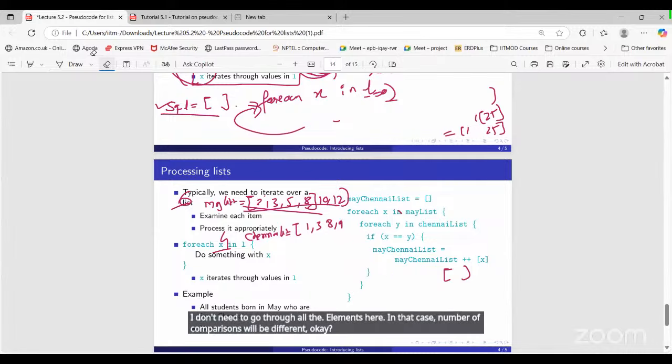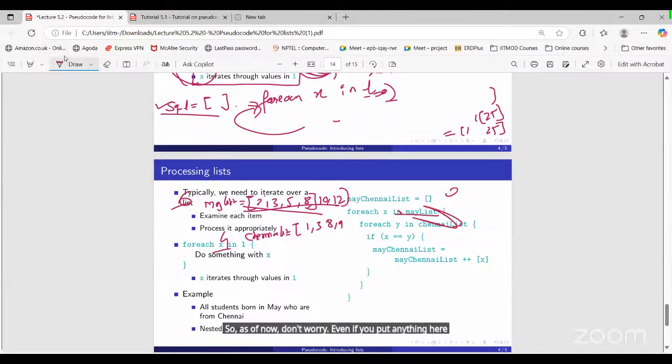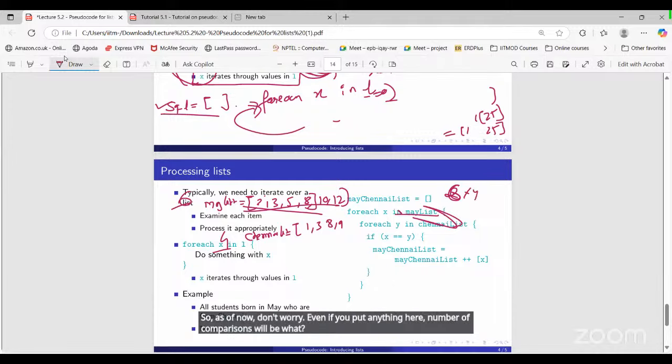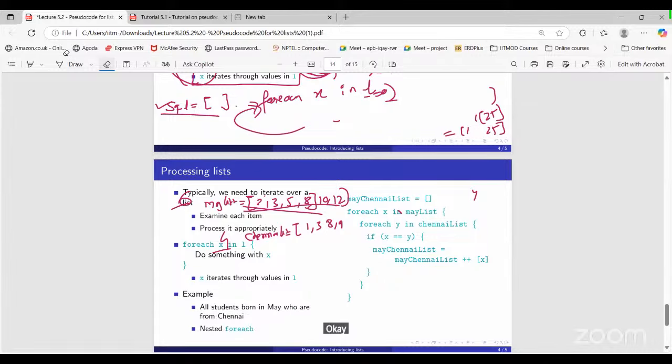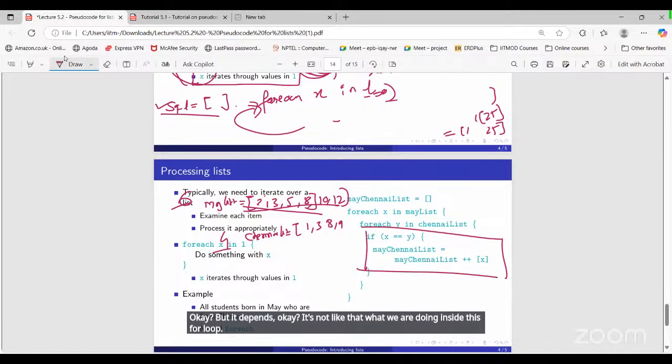Okay. So as of now, don't worry. Even if you put anything here, the number of comparisons will be 6 into 4, like those elements we have, 24. Okay. But it depends. It's not like that. What we are doing inside this for loop, that matters. Okay.